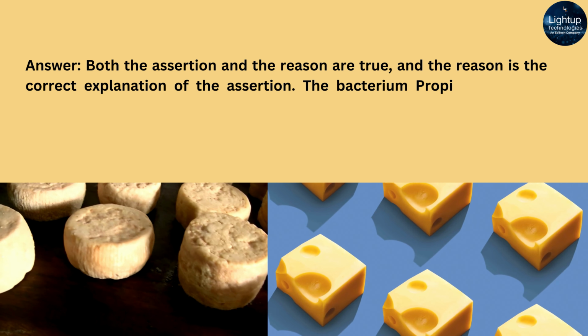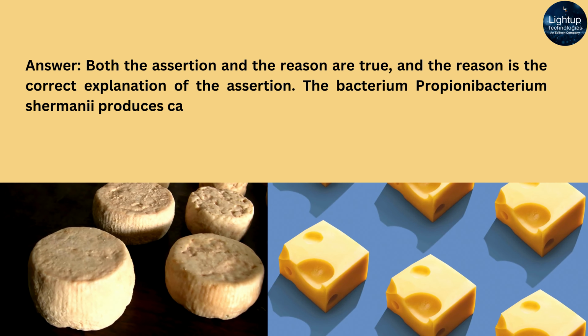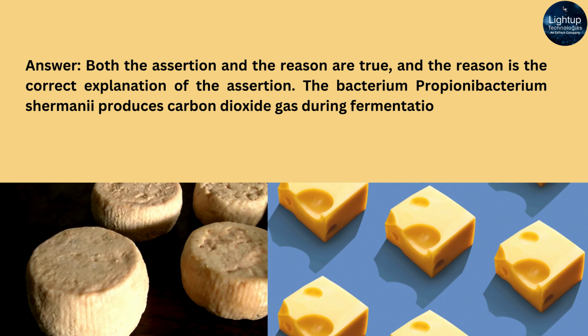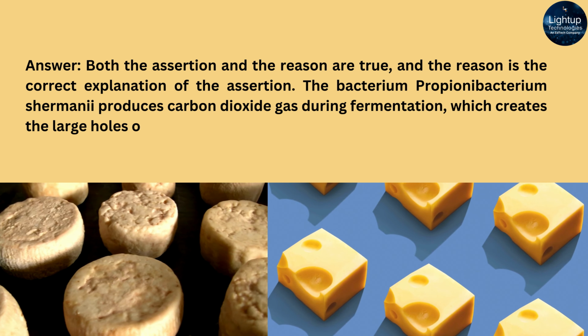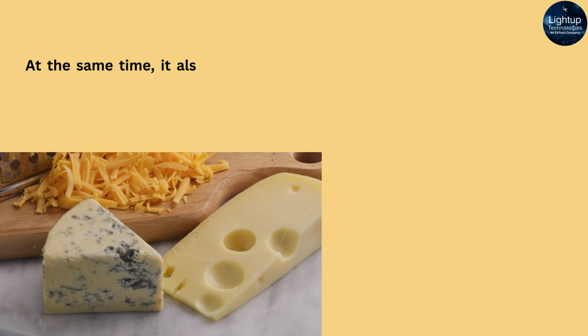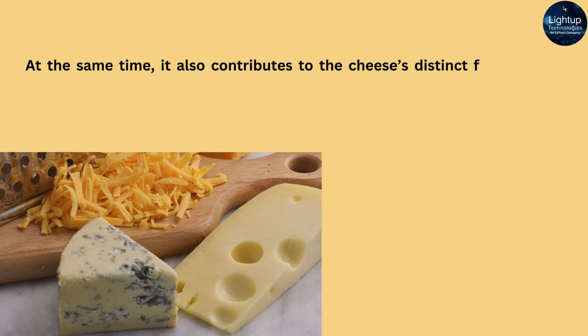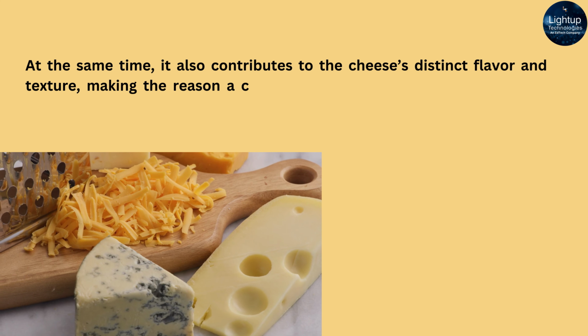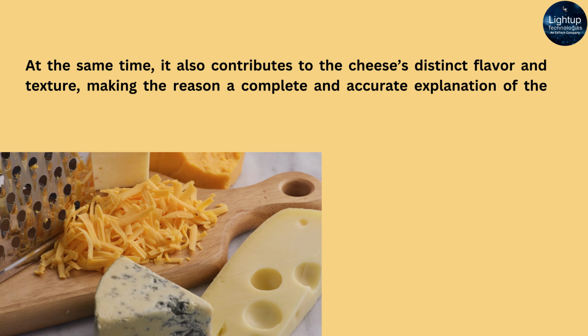The bacterium Propionibacterium shermanii produces carbon dioxide gas during fermentation, which creates the large holes or eyes in Swiss cheese. At the same time, it also contributes to the cheese's distinct flavor and texture, making the reason a complete and accurate explanation of the assertion.